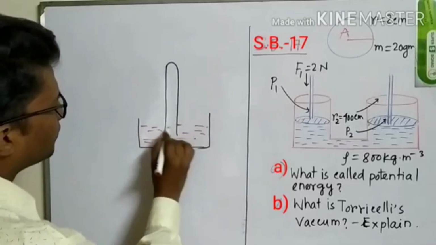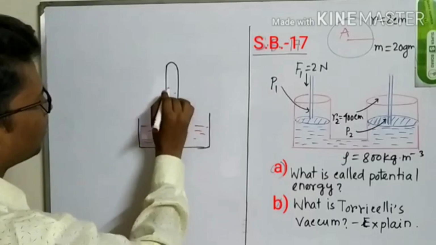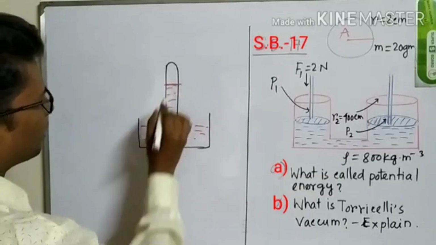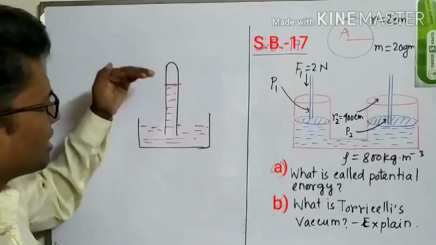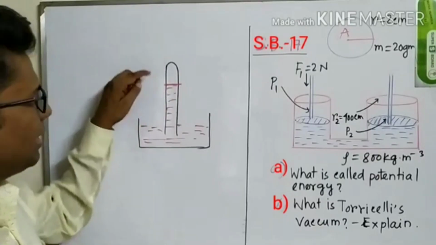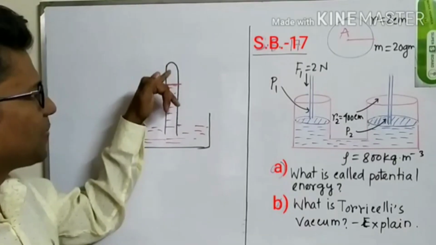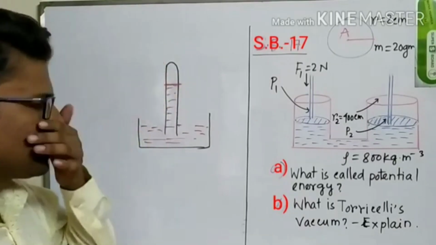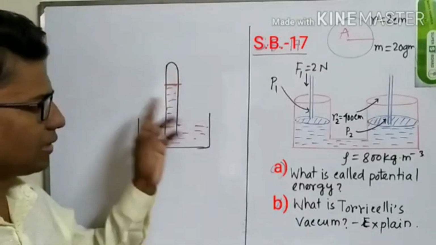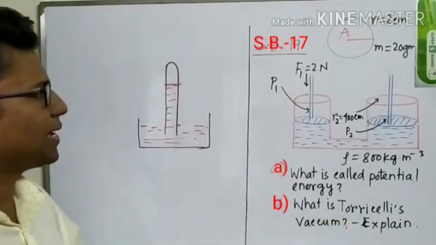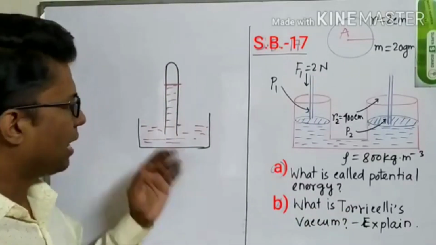This is the mercury, and this is the mercury level. In this tube, the blank space just above the mercury level is called the Torricelli's vacuum. This space is totally blank.